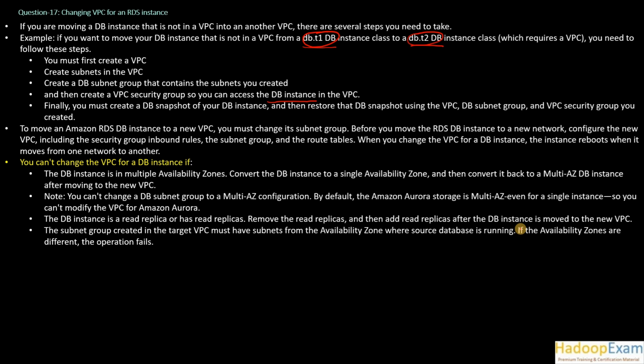For DB instances in multiple availability zones, convert the DB instance and sync. You can't change the VPC for a DB instance directly. Now this is a very important point which you may get in the exam, correct? When you can't change a VPC for a DB instance, there are some restrictions as well. If the DB instance is in multiple availability zones, multi-AZ, then you can't migrate it directly. You first convert the DB instance into single availability zone, which you can do, and then convert it back.